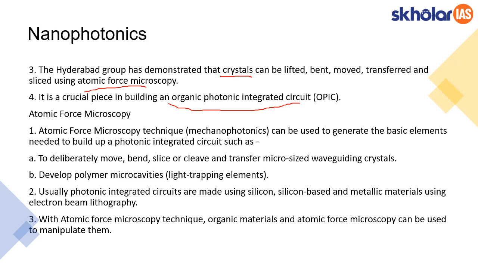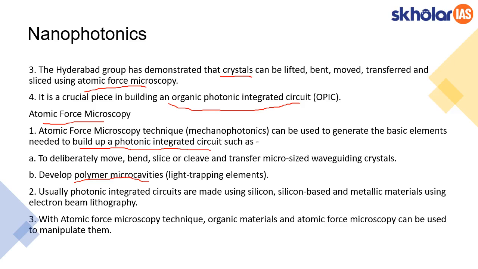The atomic force microscopy would be used to generate the basic elements needed to build a photonic integrated circuit. Such as, if we want to bend or slice, or transfer micro-sized waveguiding crystals, and also to develop polymer microcavities, these would be very useful in photonic integrated circuits.